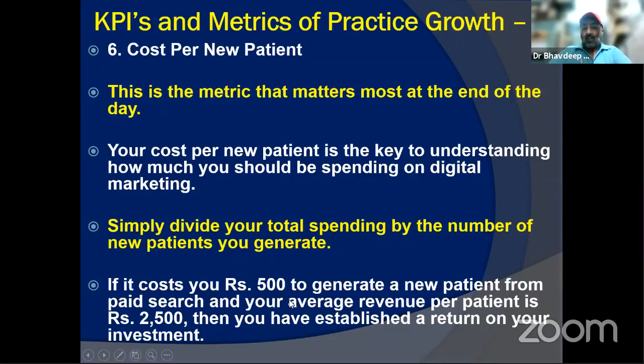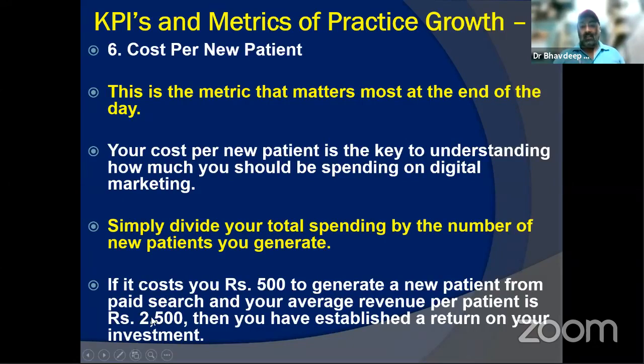So for example, if it is 500 to generate a new patient from paid search and your average revenue per patient is 2500, then you know that the patient came for 500 and gave me 5 times back. This is the average. This is not per patient. We are talking about the average, whatever number of leads you have. So if that 500 is giving you 2500 return, it is a decent enough return. You are still getting a 5 times return.